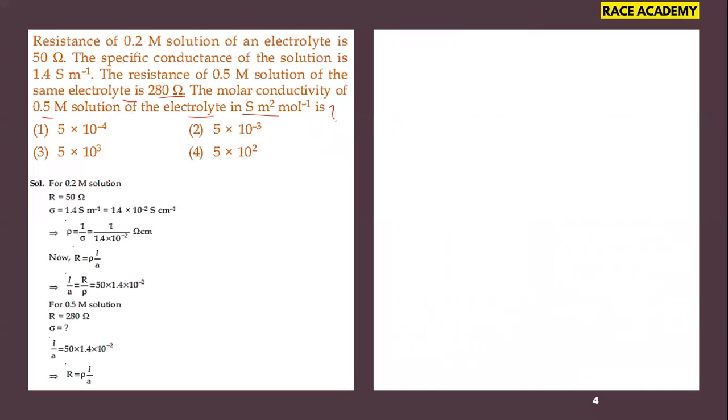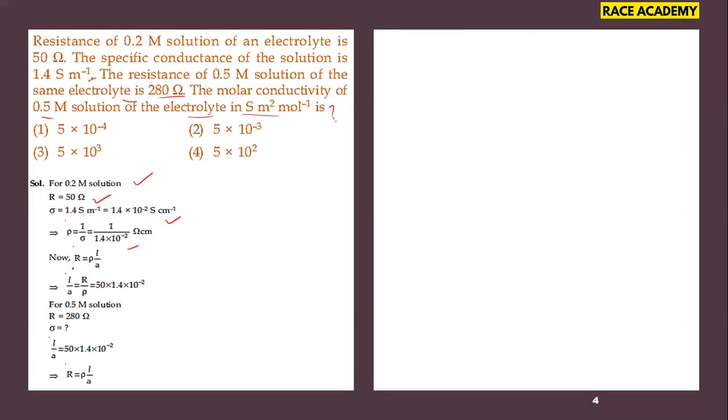They have given the molarity of the solution: first, 0.2 molarity, resistance is 50, and they have also given the specific conductance, that is 1.4 Siemens per meter. So that is substituted, and we got the specific resistance.